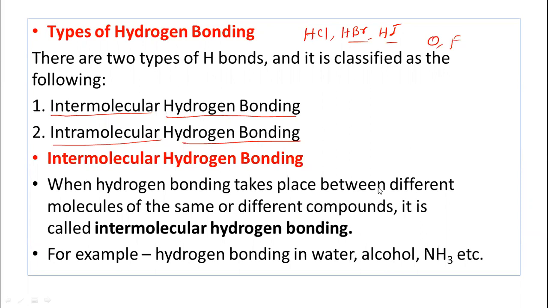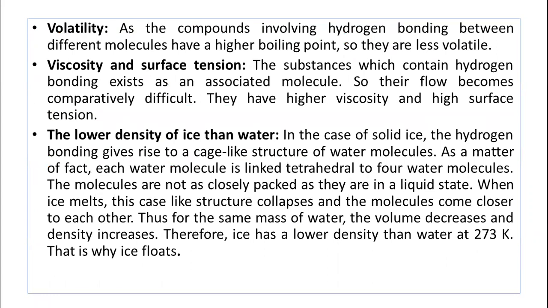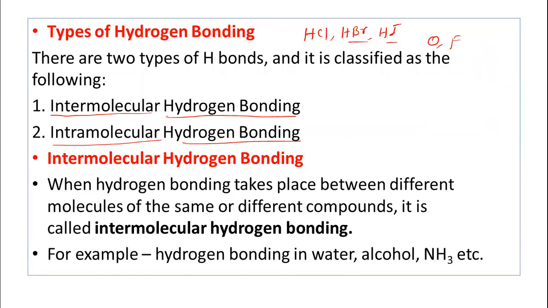So this is about intermolecular hydrogen bonding and intramolecular hydrogen bonding. Thus in this lecture, we have explained the types of hydrogen bonding, that is intermolecular hydrogen bonding and intramolecular hydrogen bonding.